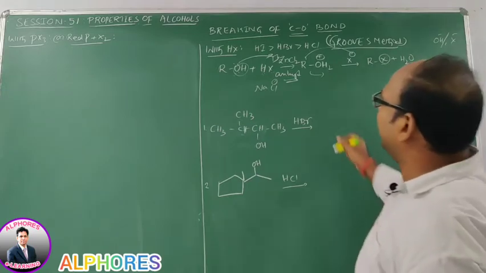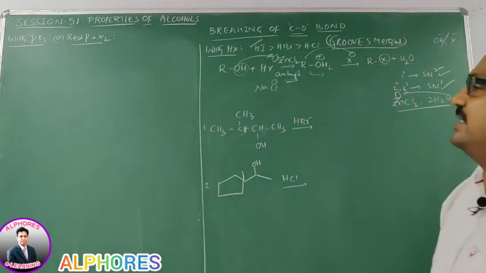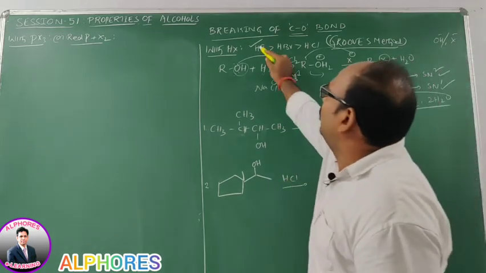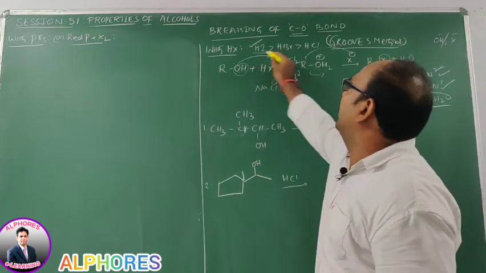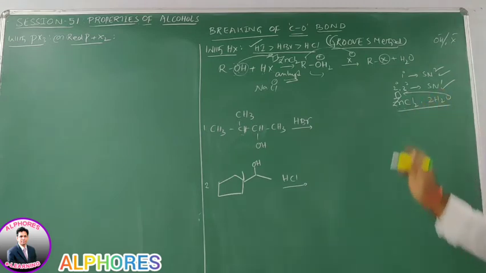So the order of reactivity is HI greater than HBr greater than HCl, because the acidic strength is more, the tendency to donate a proton is more. That's why the order of reactivity of hydrogen halides is HI greater than HBr greater than HCl.